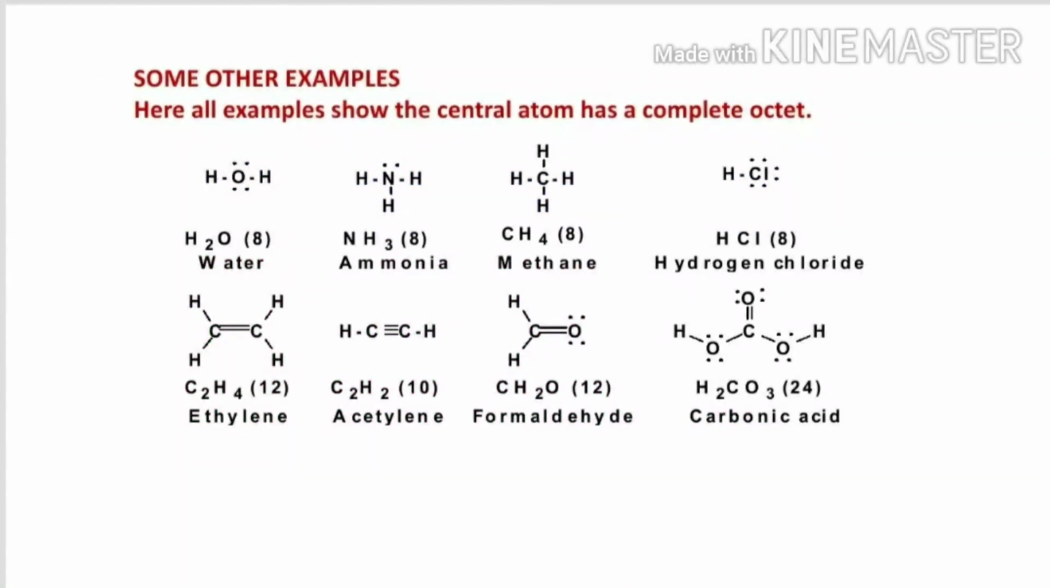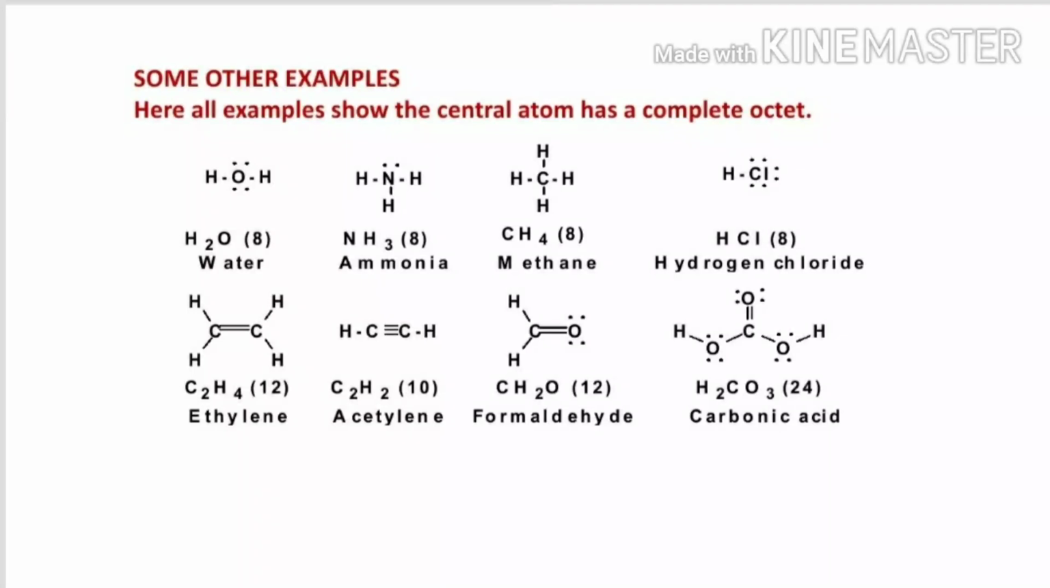Many examples are there. Now we see water, ammonia, methane, hydrogen chloride, ethylene, acetylene, formaldehyde, carbonic acid. In all these examples, we see the central atoms have the complete octet, 8 electrons around the central atoms. So this is the example for the complete octet state.